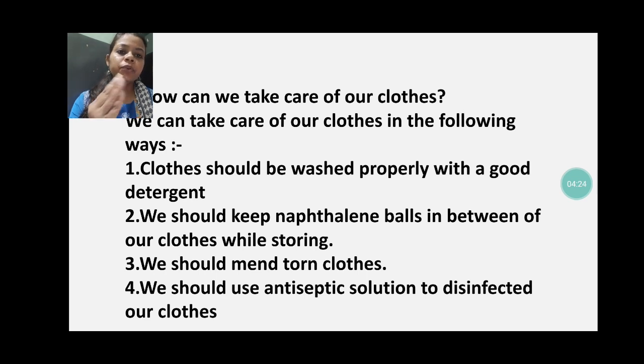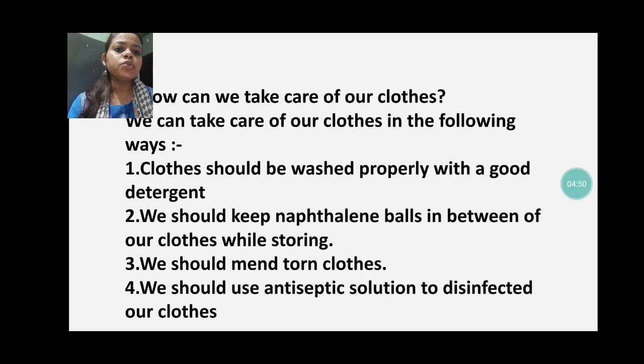First of all, before reading these answers, I would like to say there are many points given in the book, and you can also add your own points. Here I have written 4 points from my side. You can add any points which you think are required to keep your clothes durable and nice for a long period of time. It's not necessary that you will write the same answers. Okay, let's read the answer.